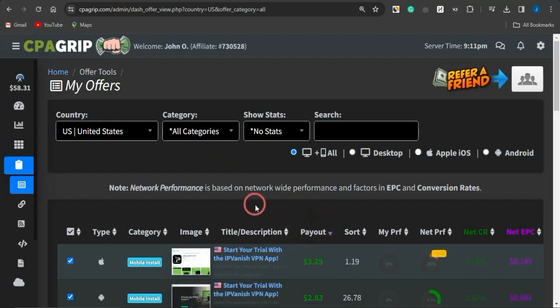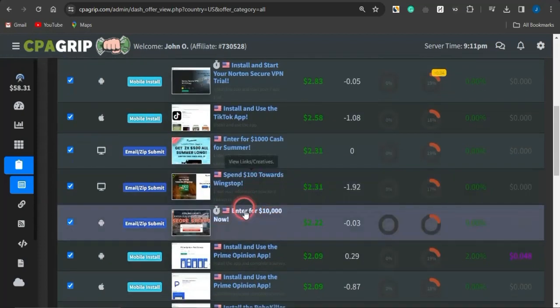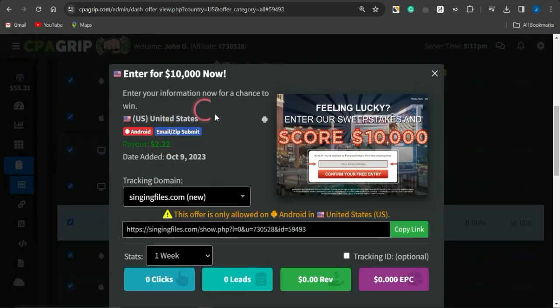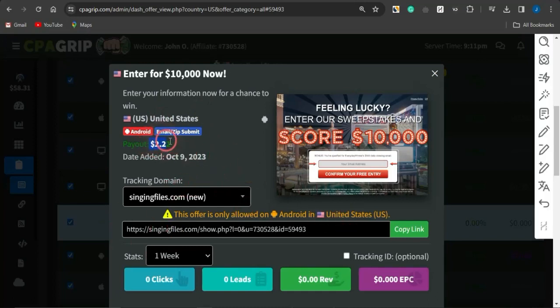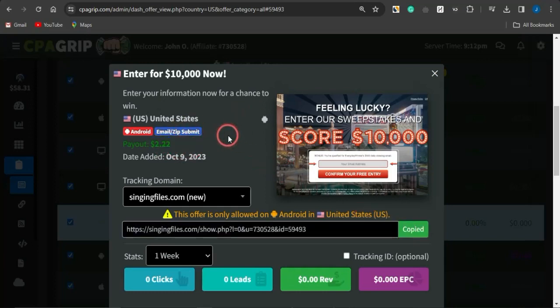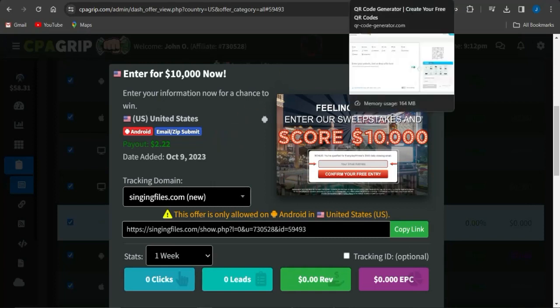I can filter my offers based on payout and select a very cool sweepstake offer right now. You can see more details to the offer right here. I'm going to get paid $2.22. Once I do get successful lead to the offer, I'm going to copy the link to the offer, head on to this platform called